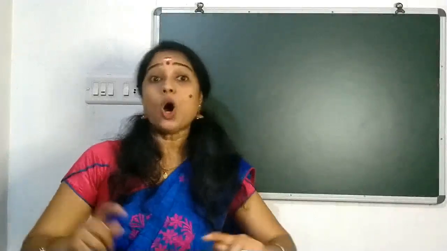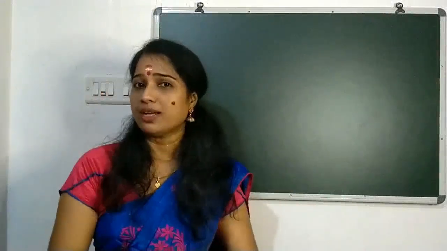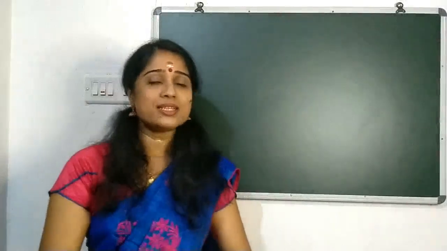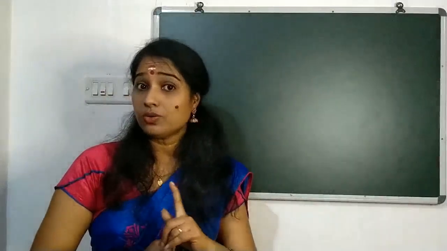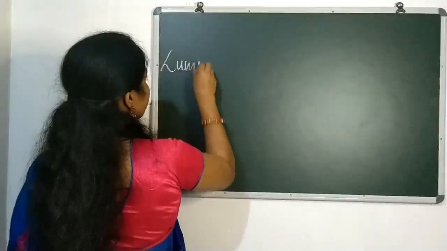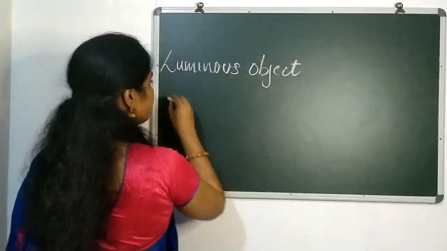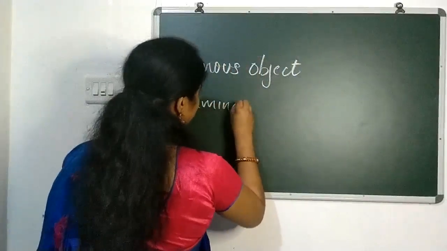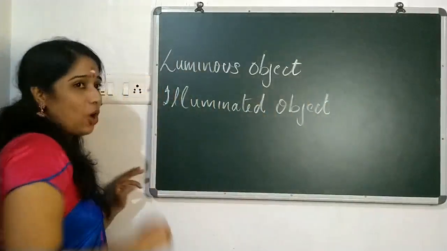Clear? The objects that we see around us can be classified under two groups. Don't you want to know that? Just wait. Luminous object and illuminated object.